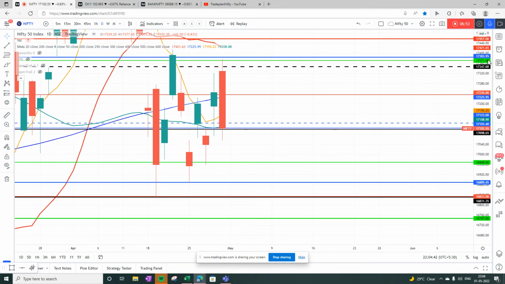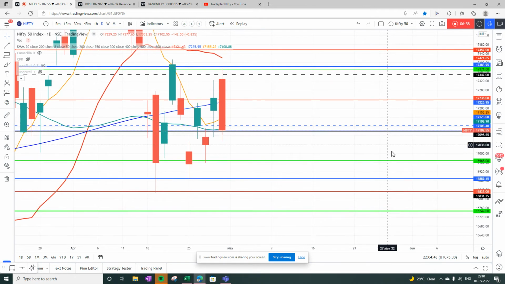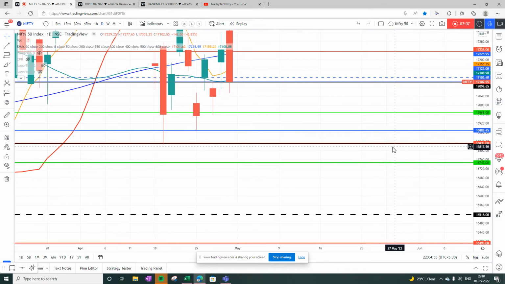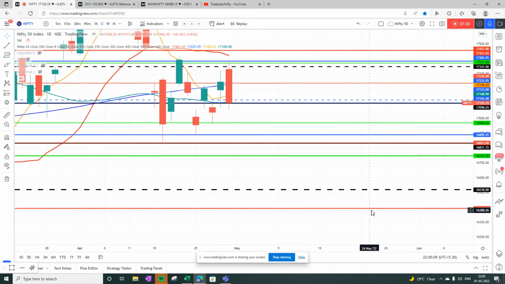Now on monthly basis, when you look into Nifty's chart, we see that market will now have very good support. First support will come at 16,830. If 16,830 is gone, then the next support is at 16,750. And if 16,750 is gone, then the strong support will come at 16,400, which is here, which is monthly L4.